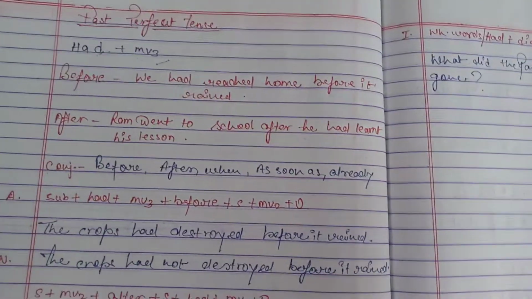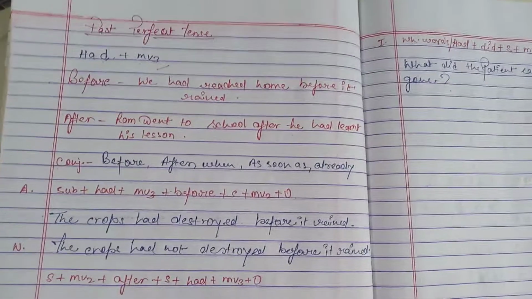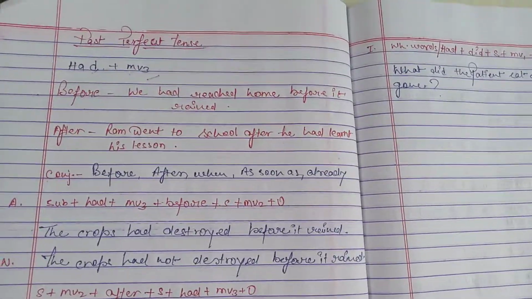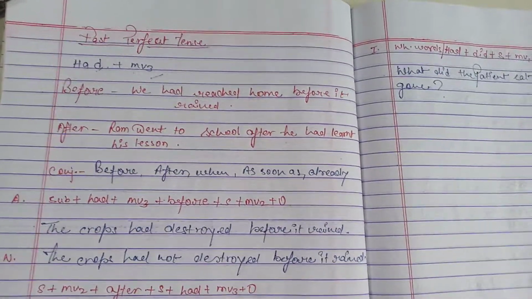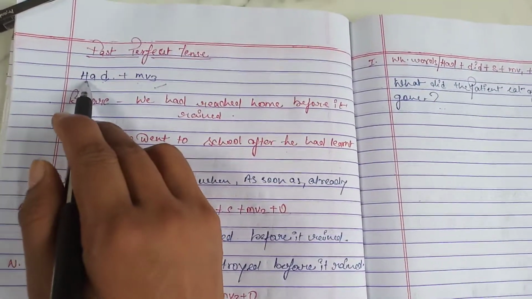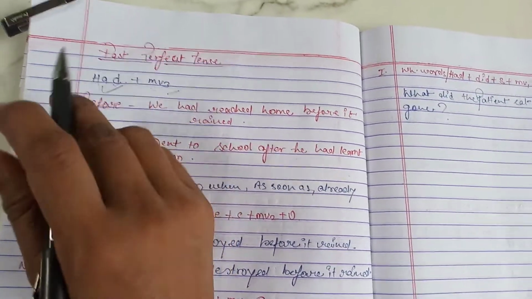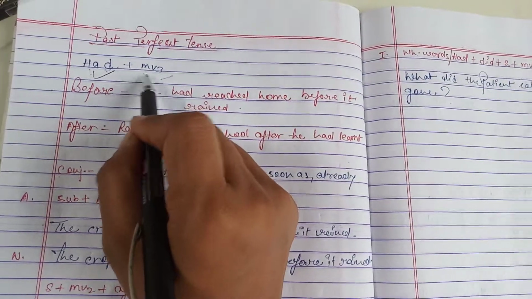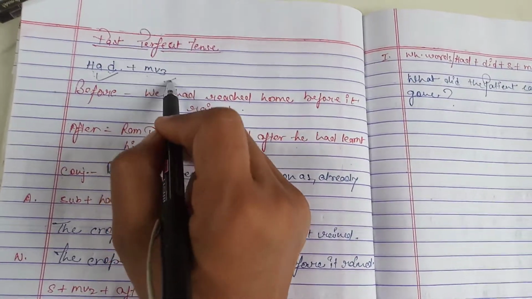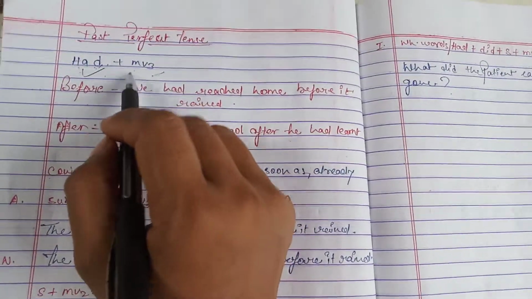So what is past perfect tense? How can we recognize that this sentence is related to past perfect tense? For that we have to see two things. First, the helping verb or the auxiliary verb is had. The next thing is MV3, means the main verb will be in the third form. So we have to see two things in the sentences.